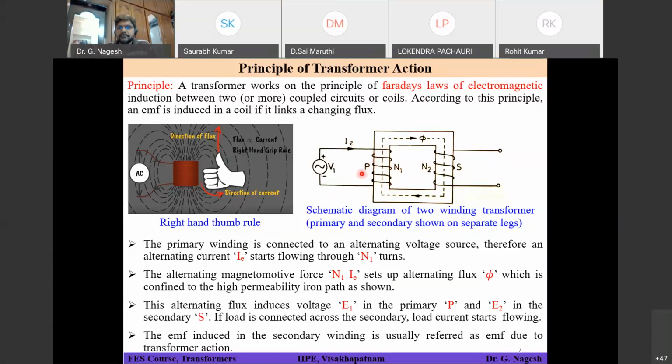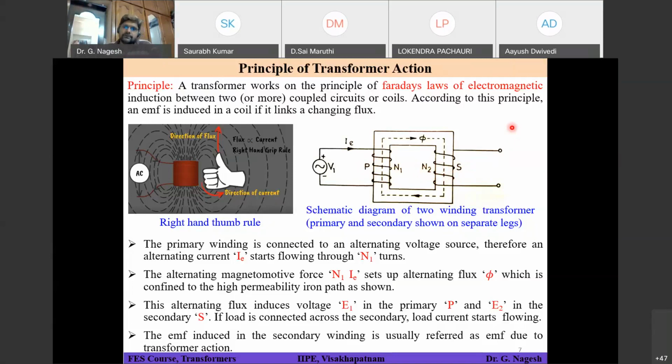So here what does this P indicate? Can anyone say what P stands for? Primary. Okay. So P stands for primary coil or primary winding, and obviously S stands for secondary, and the number of turns I have assumed to be N2. So this is the basic schematic diagram.